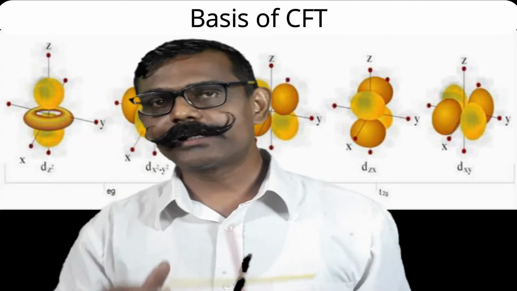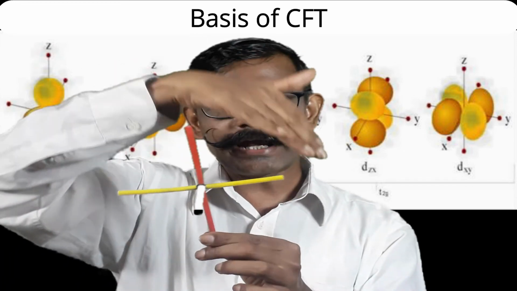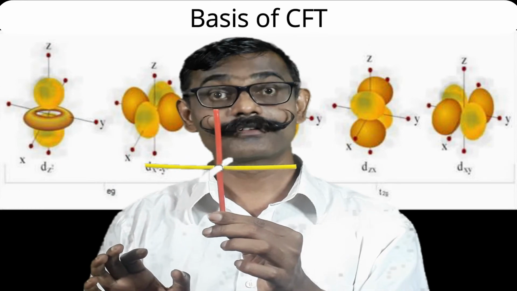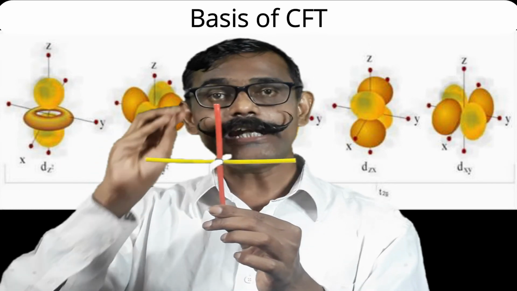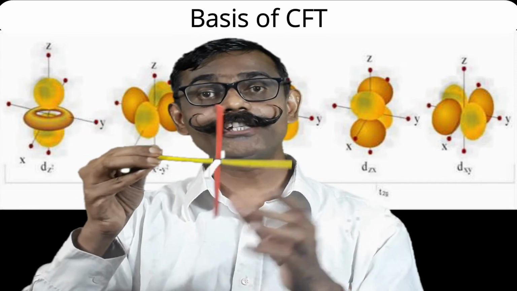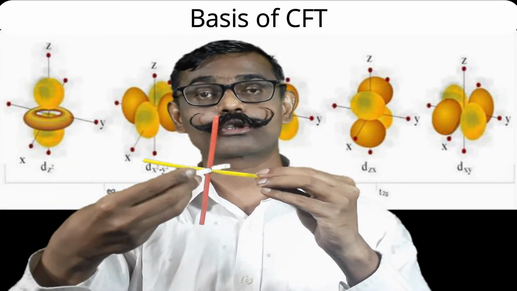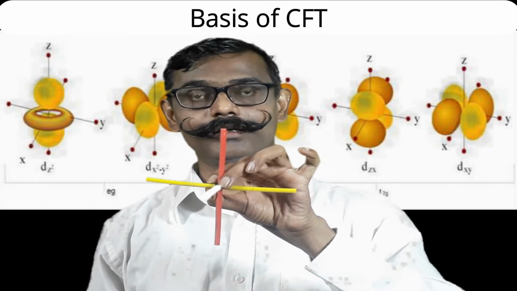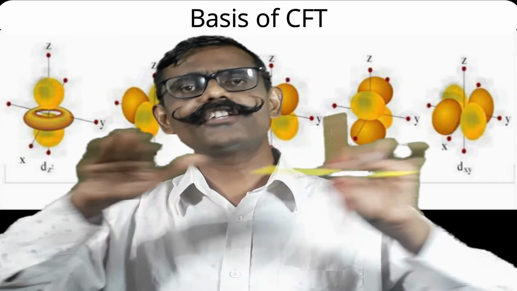So what does crystal field theory consider? Surrounding ligands, whichever are there, as point charges. Second point, there is an electrostatic force of interaction, ionic interaction, between negative point charges, so ligands, and positively charged metal ion. The d orbitals of free metal ions are degenerate.